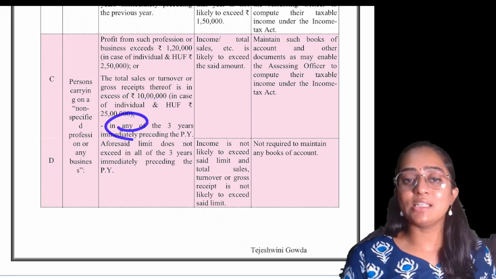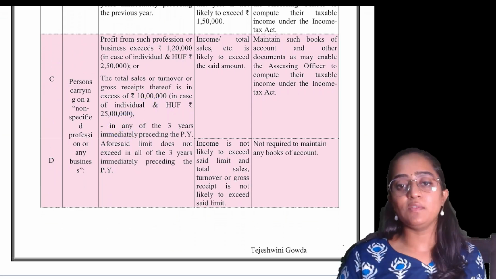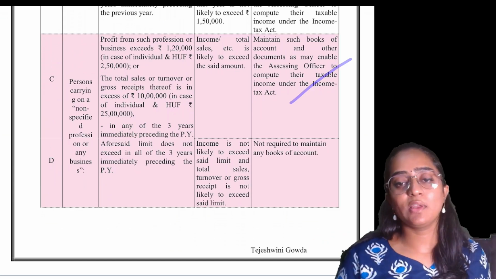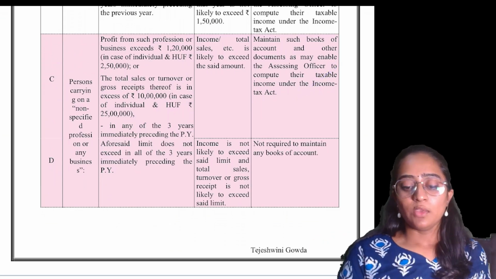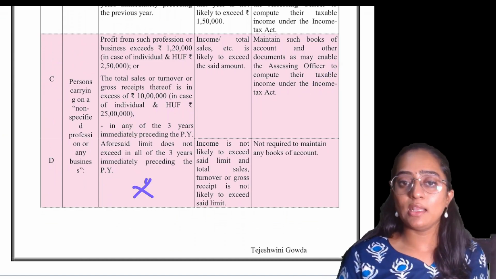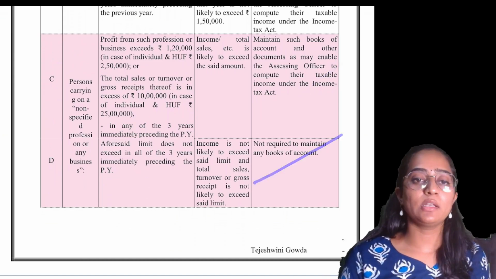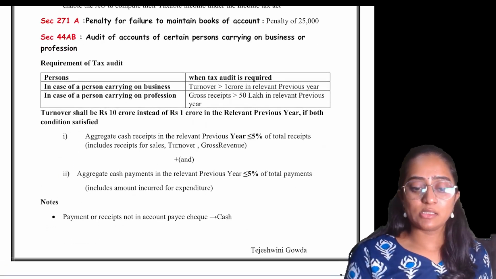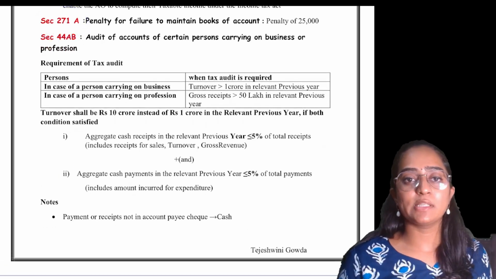If exceeded in any of the three preceding previous years, then you need to maintain such books of accounts where the assessing officer feels okay. If this condition is not satisfied, you need not maintain the books of accounts at all. Clear?